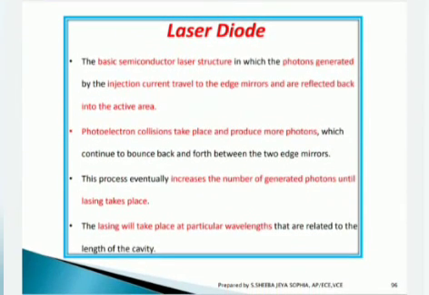This laser diode is the basic semiconductor laser structure in which the photons generated by the injection current travel to the edge mirrors and are reflected back into the active area. Photon-electron collisions take place and produce one more photon, which continues to bounce back and forth between the two edge mirrors. This process eventually increases the number of generated photons until lasing takes place. The lasing takes place at particular wavelengths that are related to the length of the cavity.